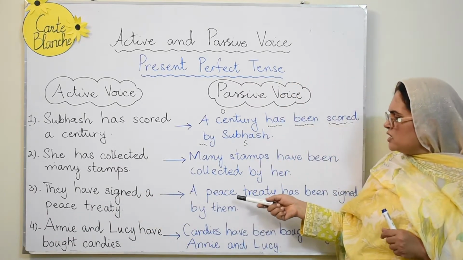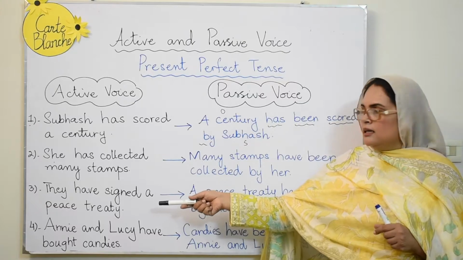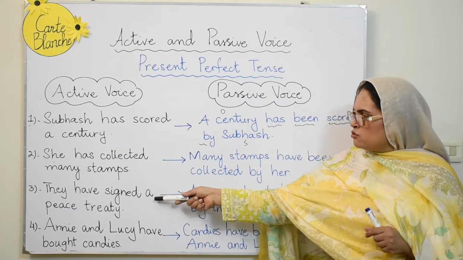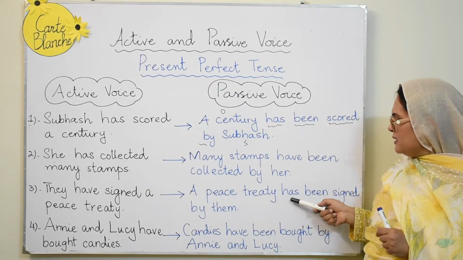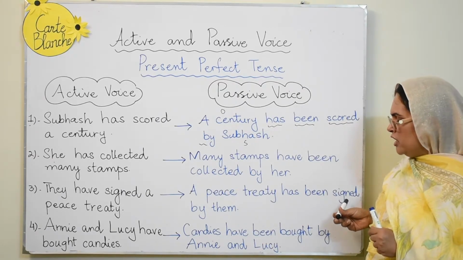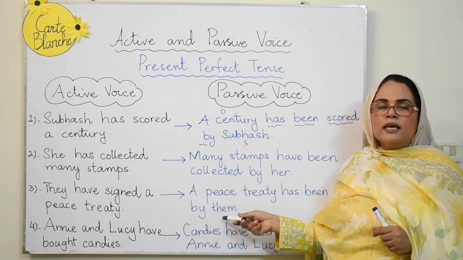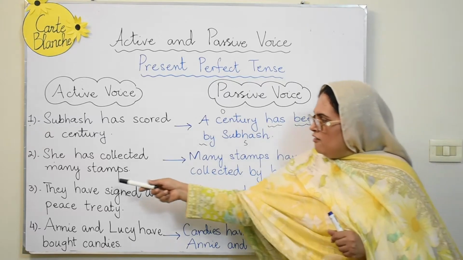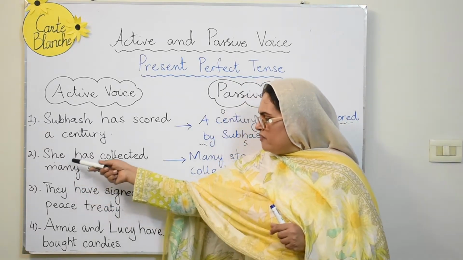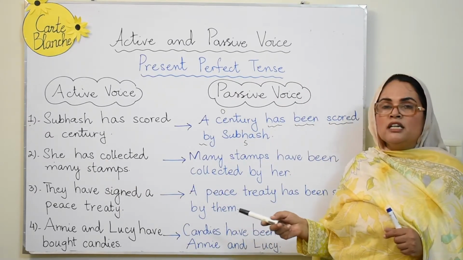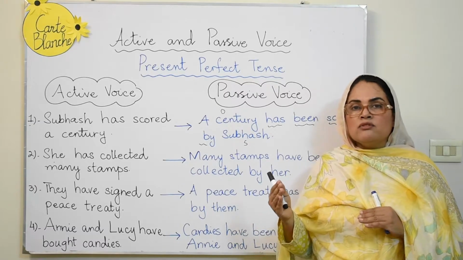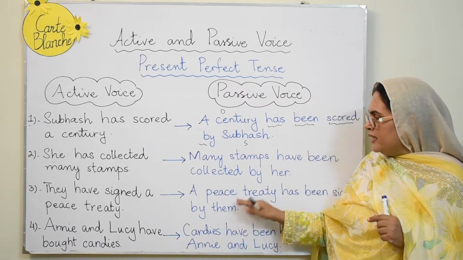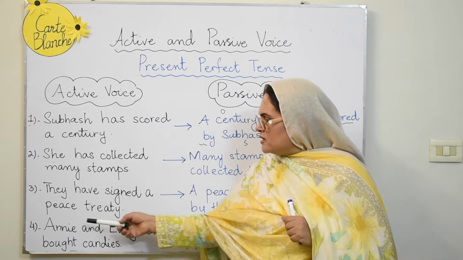They have signed a peace treaty. Now let's look at this one. They have signed a peace treaty. So our object is a peace treaty. A peace treaty has been signed, third form of the verb, by and then them. So you see, they was in the position of subject, but when it comes in the position of the object, we will not be using the word they. Rather, we'll use the accusative case, and that is the word them. The same pronoun, but the accusative case.